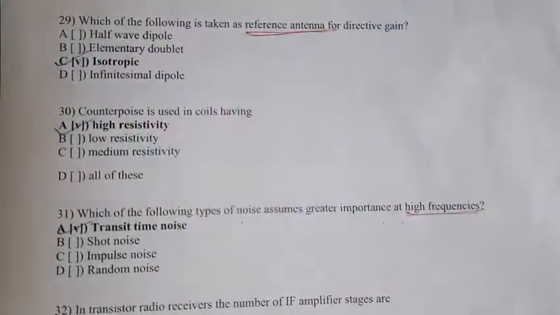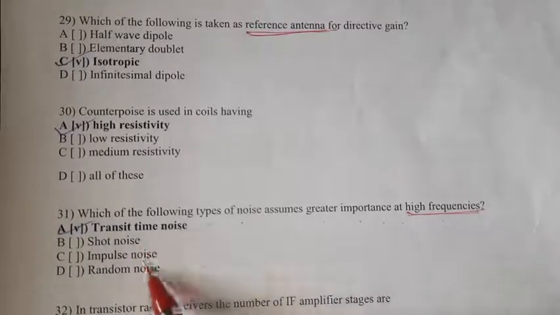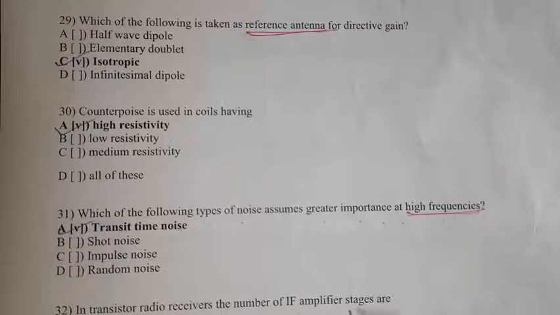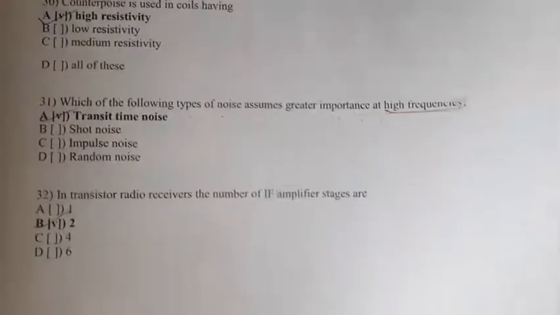Transit time noise is the right option. Then question number 32. In transistor radio receivers, the number of IF amplifier stages in radio receivers is option 2. Option 2 is the right option.